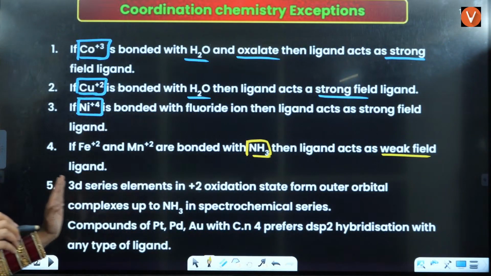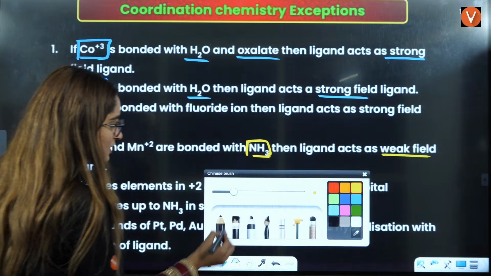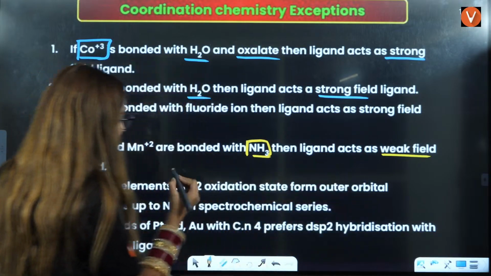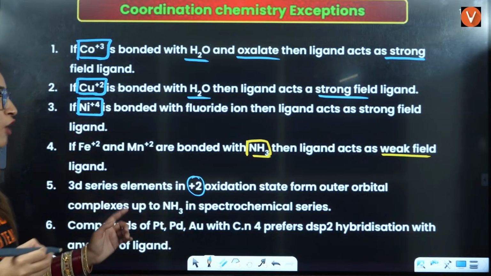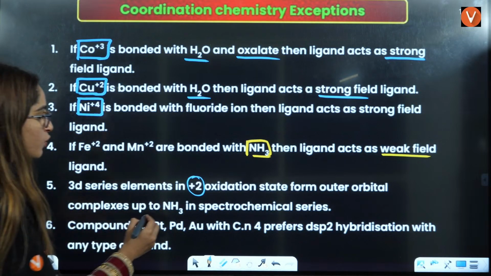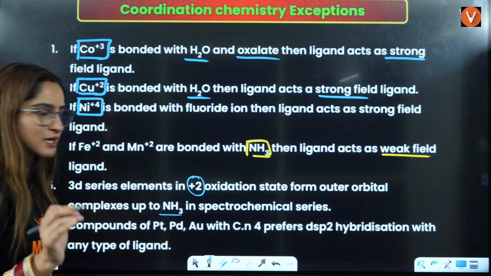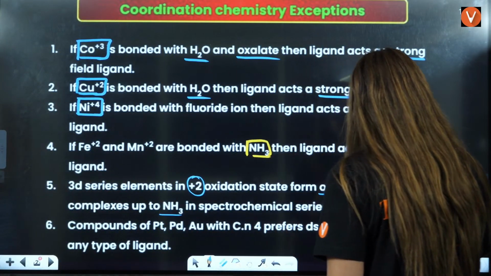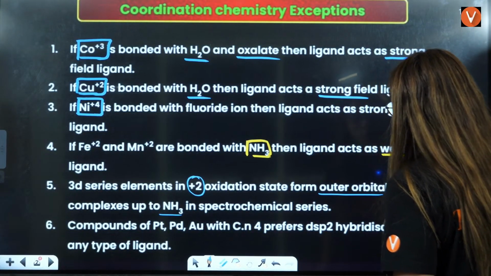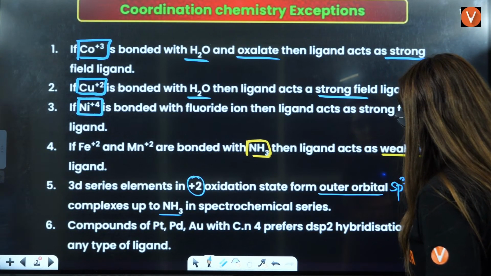Next is 3d series elements in the +2 oxidation state. They form outer orbital complexes up to NH3 in the spectrochemical series. Outer orbital complexes means sp3d2.